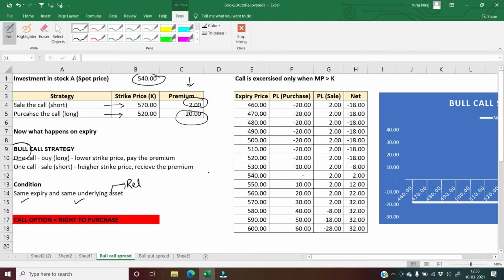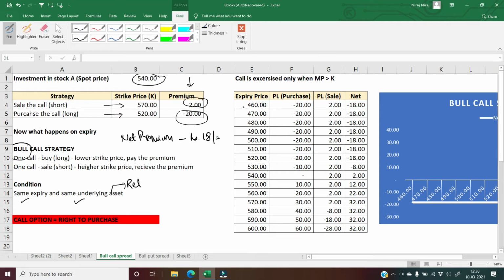Now let's see what happens in the real market scenario at various different market prices. So right now, till now, what we have done, you have short a call option for 570 rupees and you have received a premium of 2 rupees. You have longed a call option for 520 rupees ka exercise price and you have given a premium of 20 rupees. So the net premium for you is rupees 18. Now let's see how this particular strategy will work numerically.